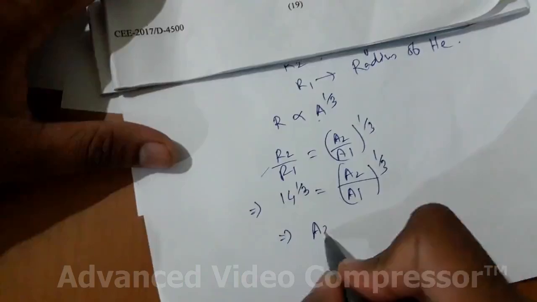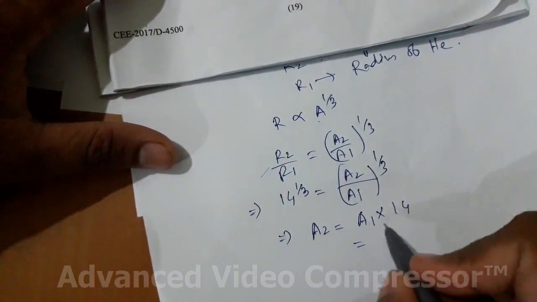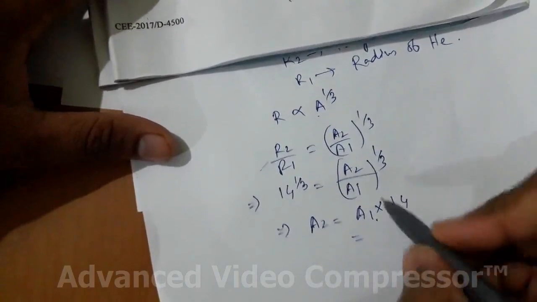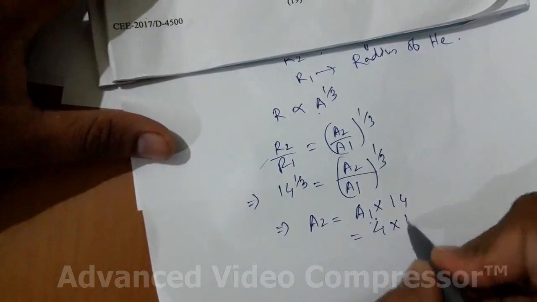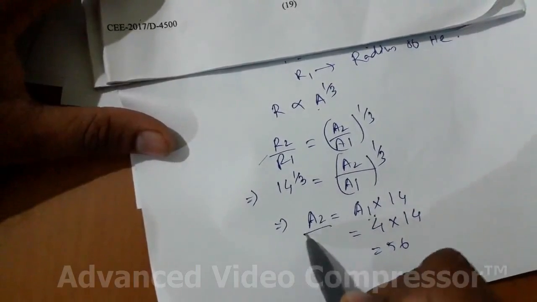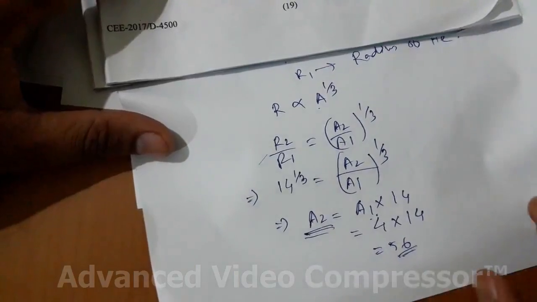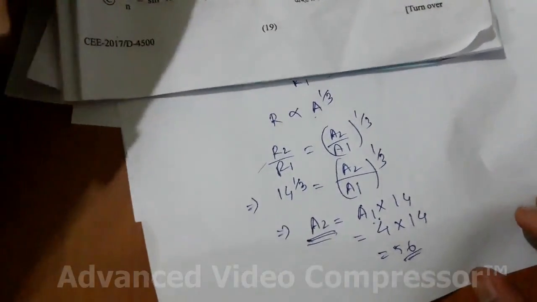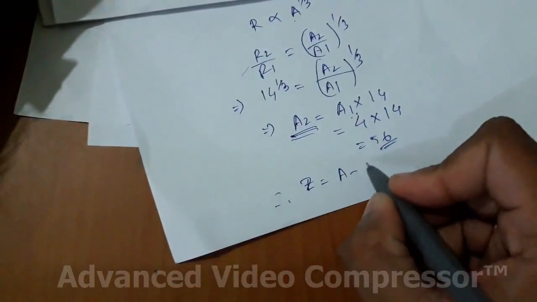So A2 is equal to A1 into 14. A1, the mass number of helium, is 4, so 4 into 14 is 56. So we got the mass number of the target atom as 56, but we need the atomic number. Atomic number Z is the mass number A minus the number of neutrons.